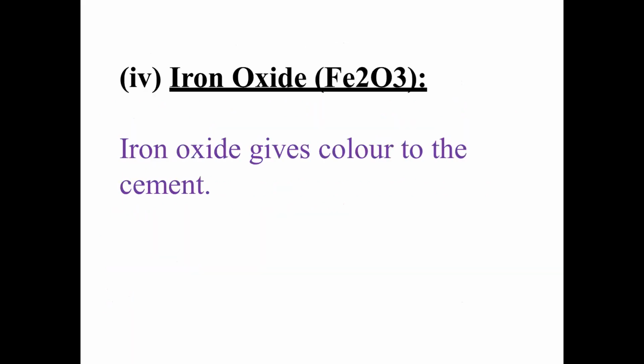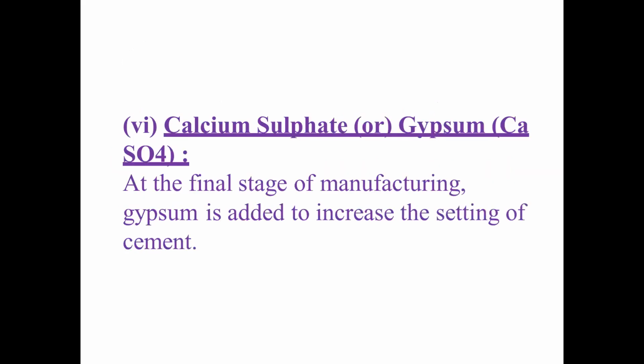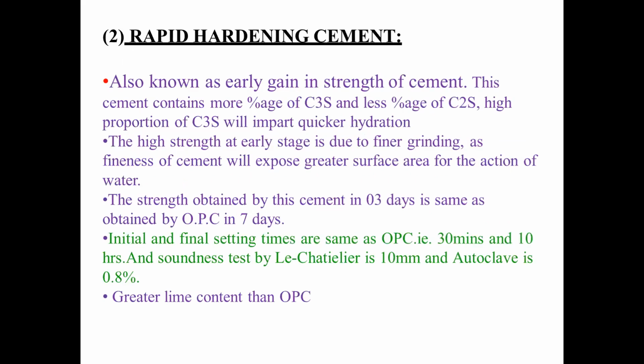And iron oxide gives color to the cement. Magnesia, it is again used in giving color to the cement, and magnesium in excess leaves the cement unsound, like it is not good. And calcium sulfate and gypsum, at the final stage of manufacturing, gypsum is added to increase the setting of the cement. Okay, so in rapid setting, gypsum will be more. Then rapid hardening cement is another category, another type of cement.